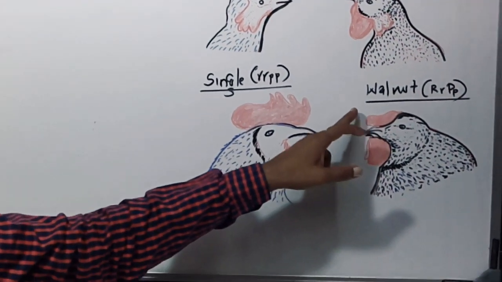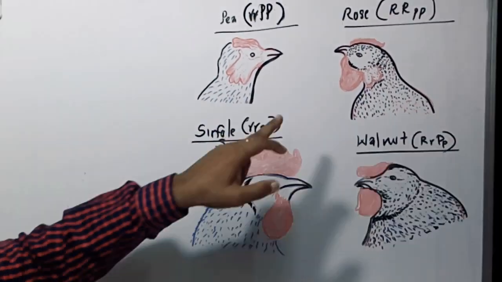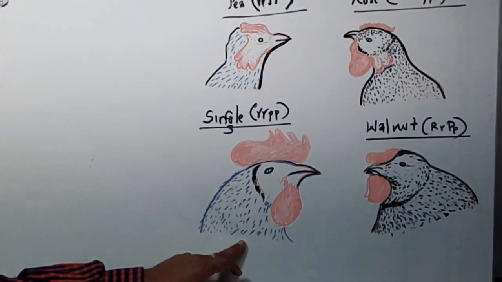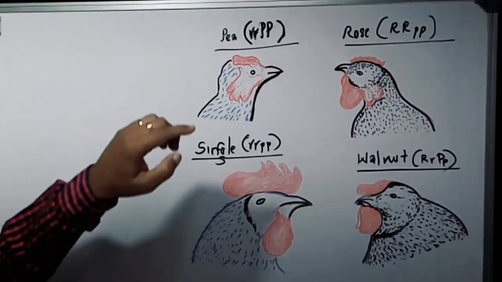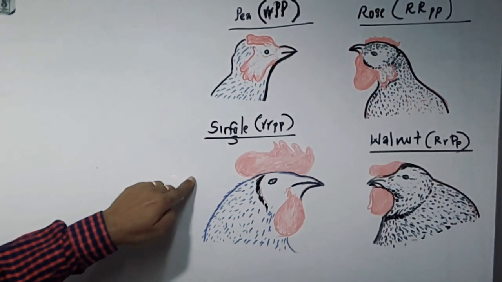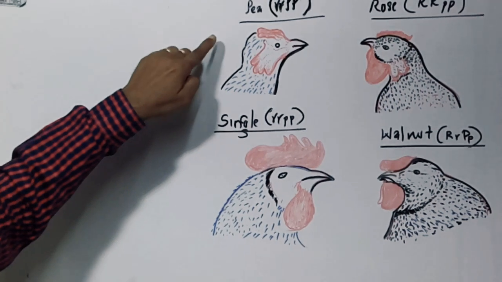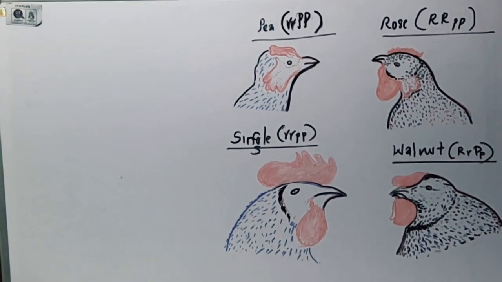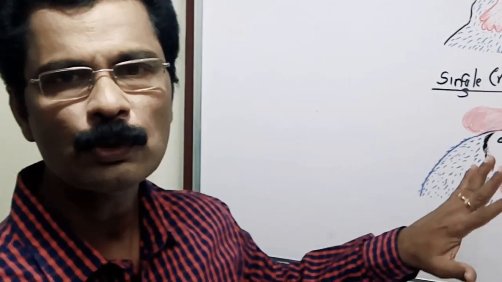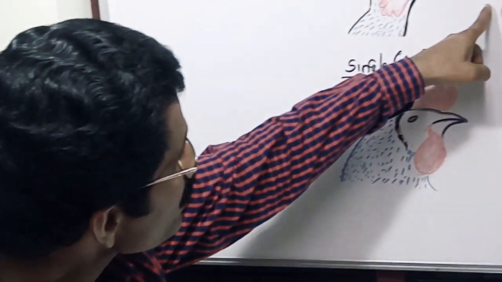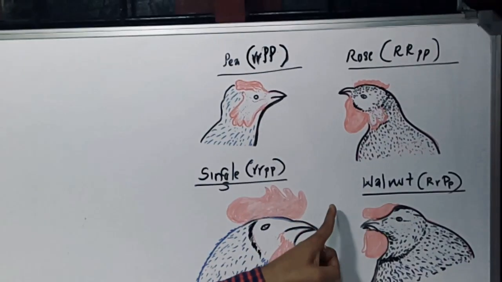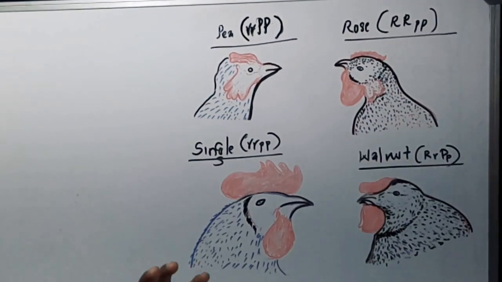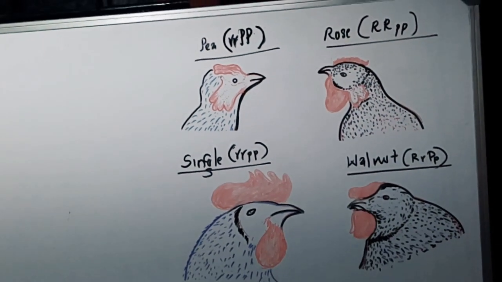Right? So the rose comb is crossed with a single comb. There they found that rose is dominant over single. Similarly, a pea-combed fowl is crossed with a single-combed one. There also it shows pea is dominant over single, and they segregate in a 3:1 ratio. But when a rose comb is crossed with a pea-combed fowl, in the F1 offspring you can see an entirely different comb pattern that is called walnut.